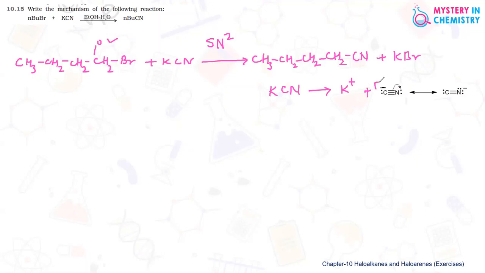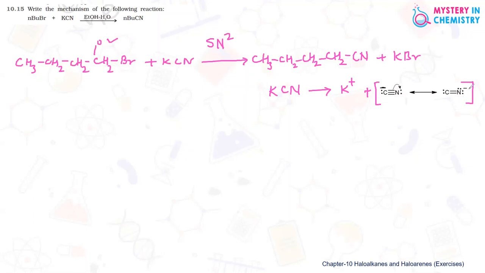This CN minus ion we can keep inside the bracket, because it is a resonance hybrid of two contributing structures. Attack is taking place through carbon or through nitrogen. If attack is taking place through carbon, then cyano compound is formed.